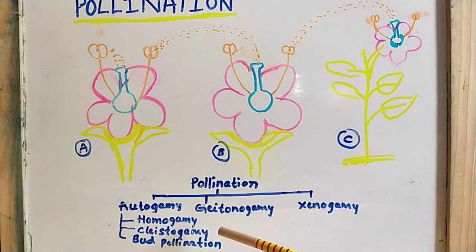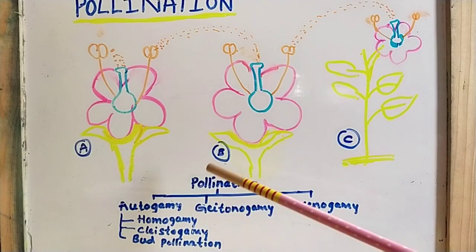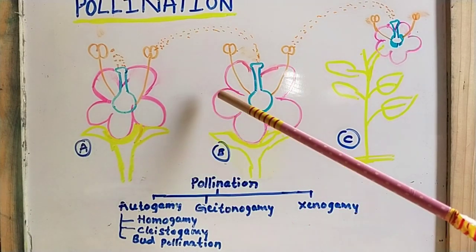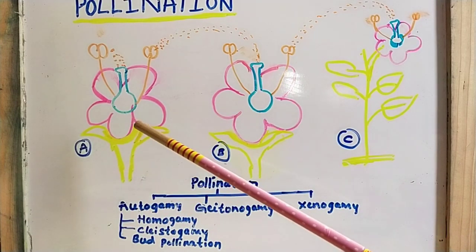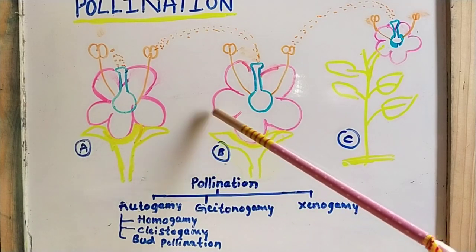Next one is geitonogamy. So what is this geitonogamy type of pollination? If pollen is transferred from the anther of a flower to the stigma of another flower which is born on the same plant, it is called geitonogamy type of pollination. Usually there is an involvement of 2 flowers here. In autogamy there is an involvement of only 1 flower, remember this. And in geitonogamy there is an involvement of 2 flowers.